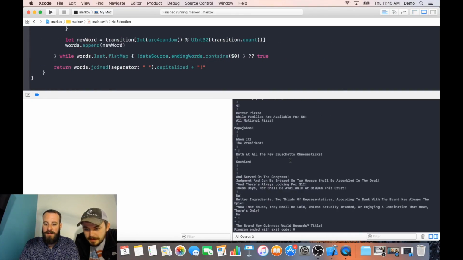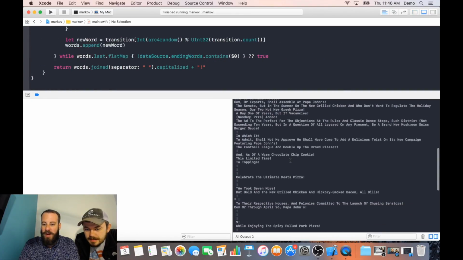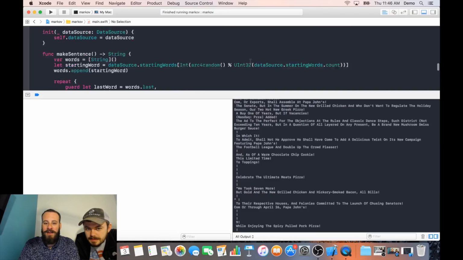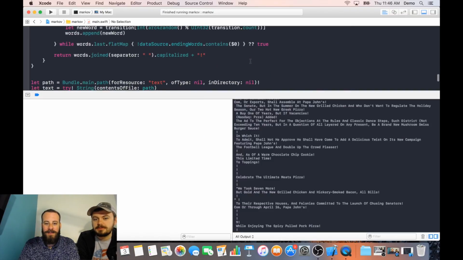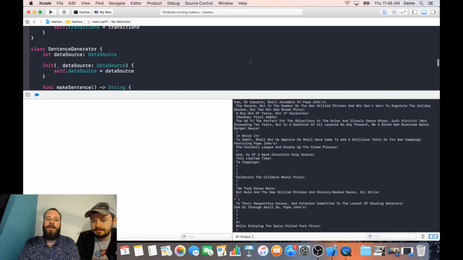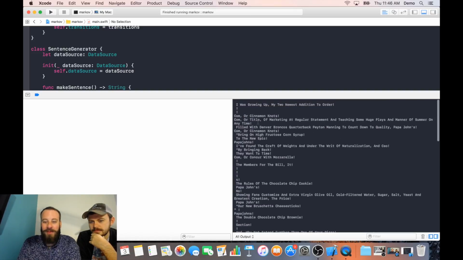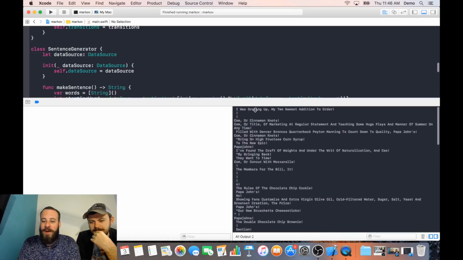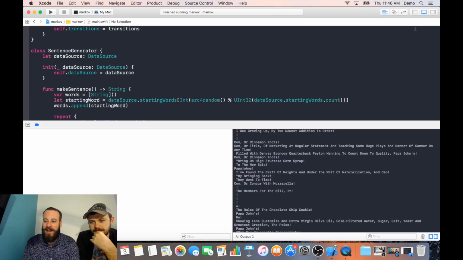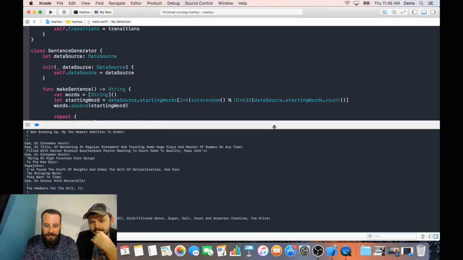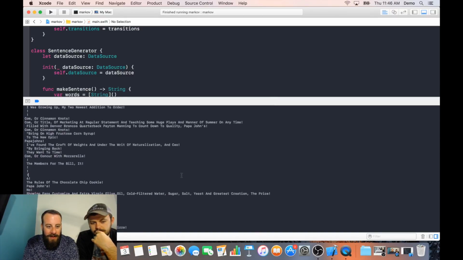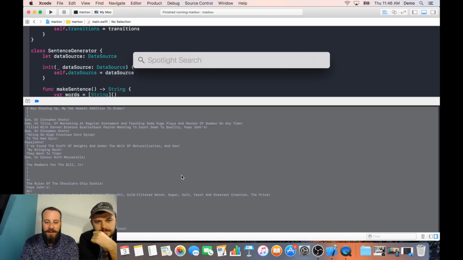It did. Oh, a lot of blanks. Oh, you know what? I guess if your starting word is also an ending word, it would do that. Right, you're right. Those exclamation points are goofy, but it looks like this worked for the most part. So we could probably clean this up, but let's take a look at just what we got here. If I can find a way to get rid of this other panel, there we go. This text is kind of small. Let's take this and put it in a bigger text document.